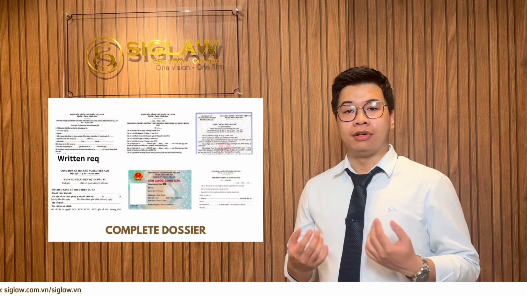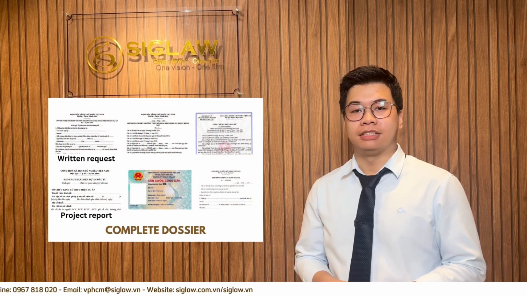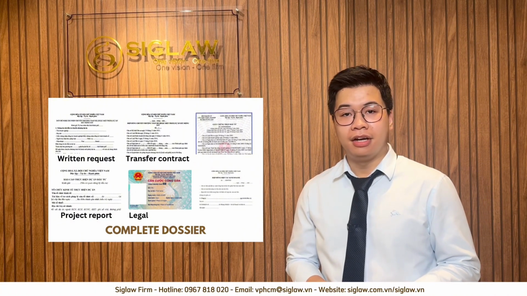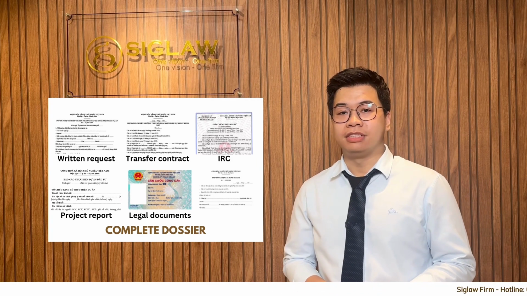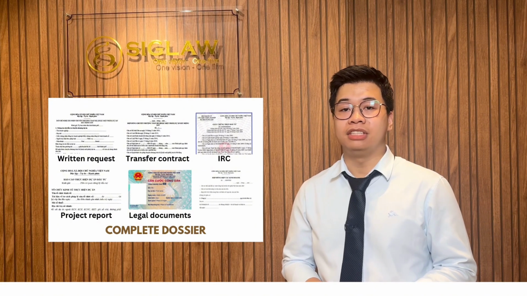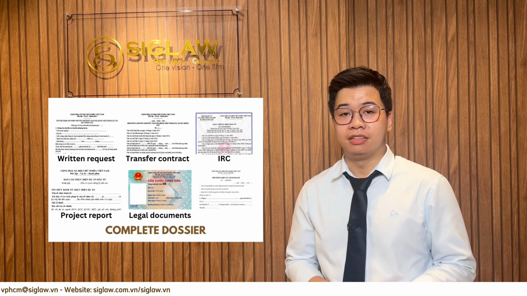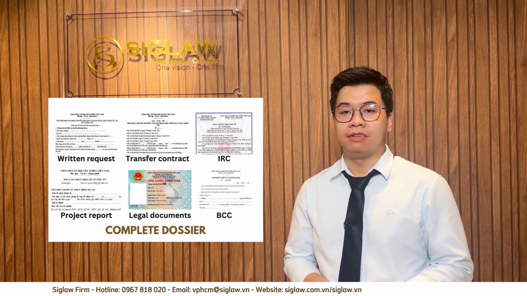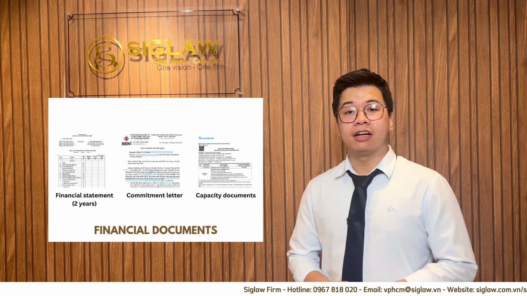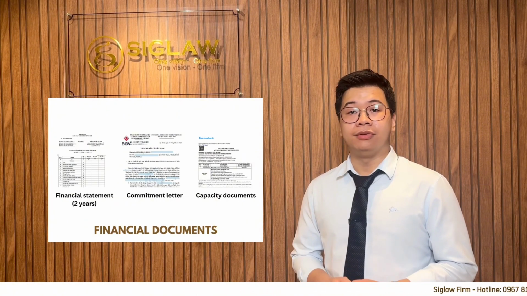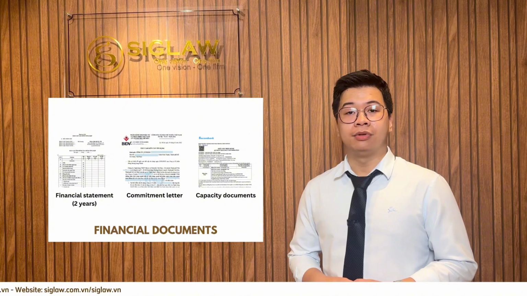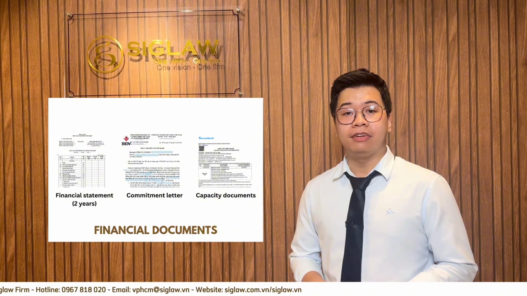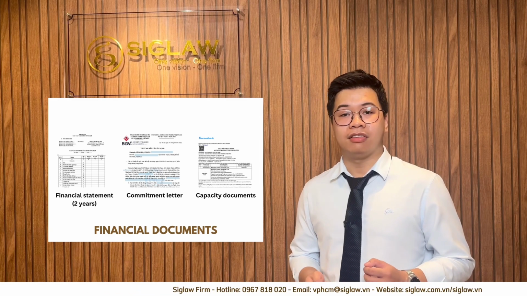When applying for an investment project transfer, the complete dossier includes a written request for the adjustment, a report on the implementation process up to the time of transfer, a transfer contract, a copy of the document on the legal status of the transferring and receiving investor, a copy of the investment certificate, the decision on approval of the investment policy or the decision on approval of the investor, a copy of the BCC contract if the investment project is in the form of a BCC, and lastly, a copy of these documents: financial statements of the recent 2 years and audited report of the investor's equity, financial support commitment of the parent company, financial support commitment of a financial institution, guarantee of the investor's financial capacity, or a document explaining the investor's financial capacity.